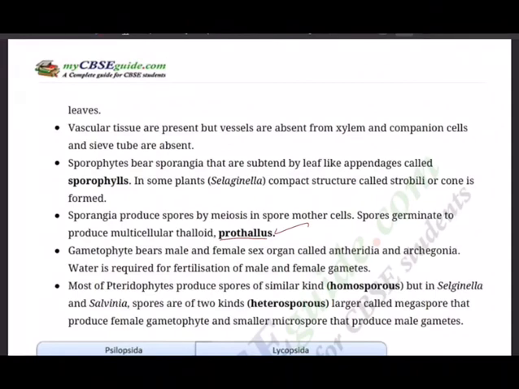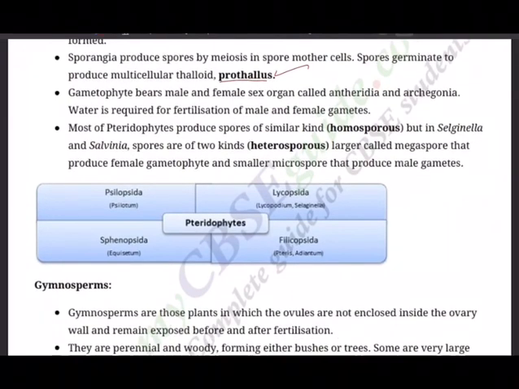Pteridophytes can be classified into 4 groups, as you are seeing here: Psilopsida, example Psilotum; Lycopsida, example Lycopodium and Selaginella; Sphenopsida, Equisetum; and then Pteropsida, that is Pteris. This is how pteridophytes are classified. We'll see gymnosperms in our next class.